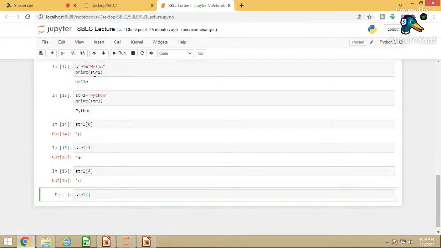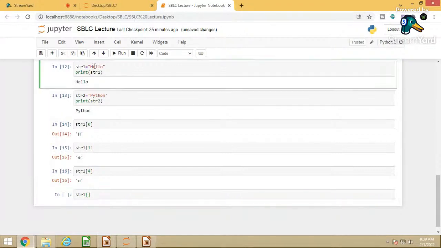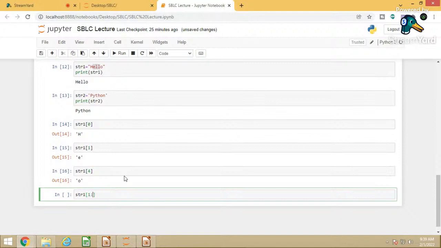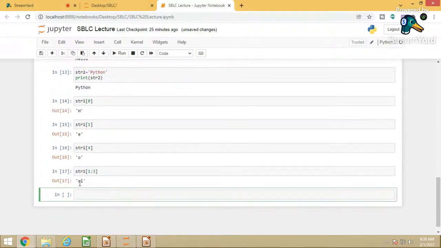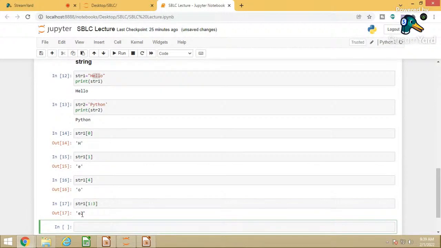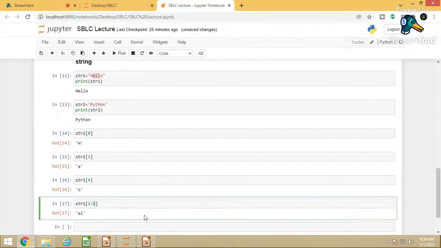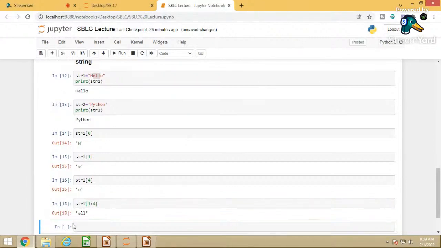Ending index plus 1, because suppose I want ELL: what is the index of E? 1. What is the index of this L? 2, and this is 3. If I write 1 colon 3, it will just give you EL. As per my discussion, while slicing, the last index is not inclusive, meaning whatever letter is at the last index will not be displayed. So what we can do is add one more value. Instead of 3, if I write 4, then as per my requirement I will get the output ELL.